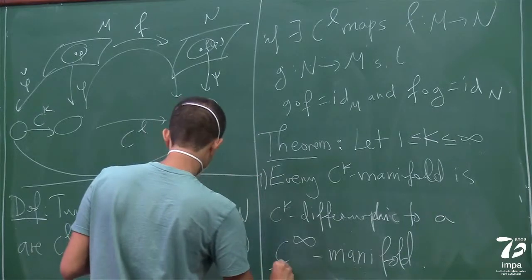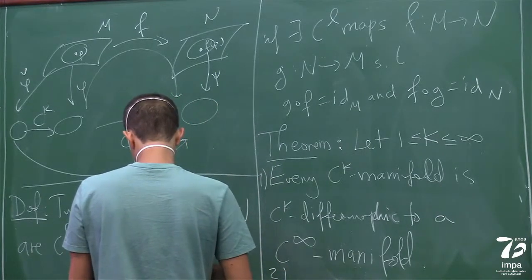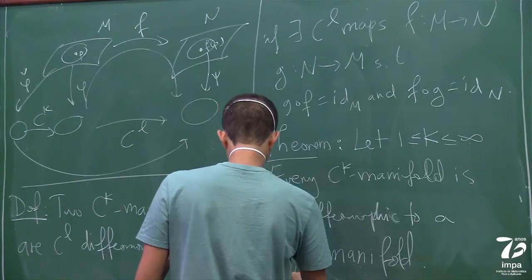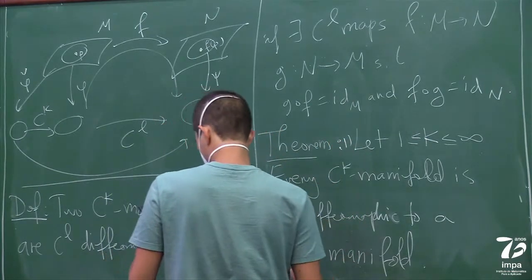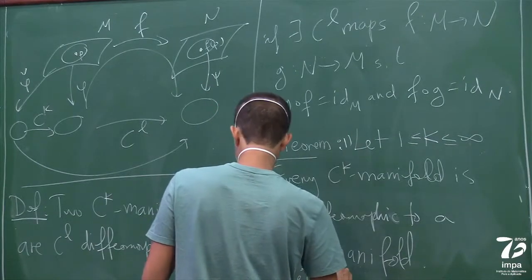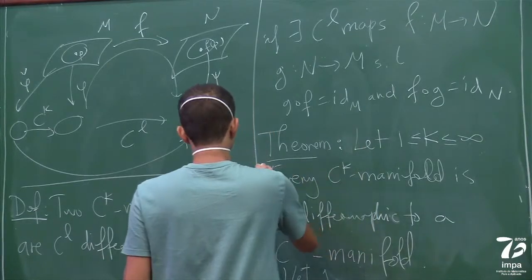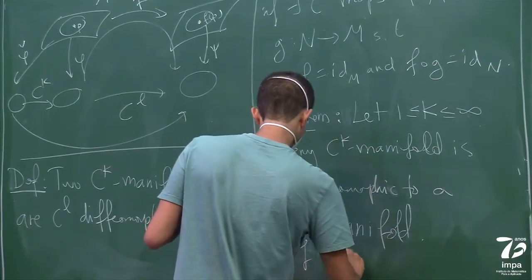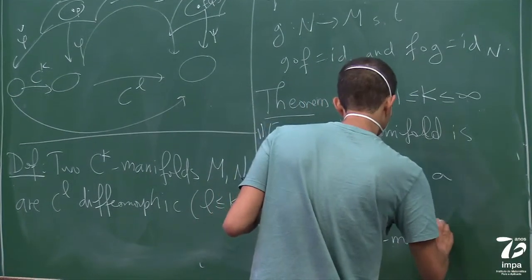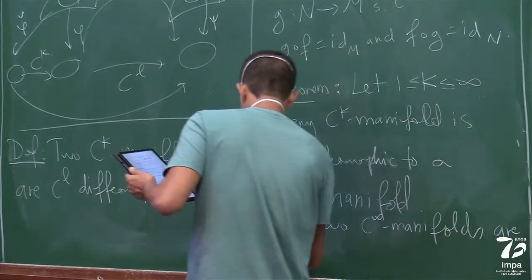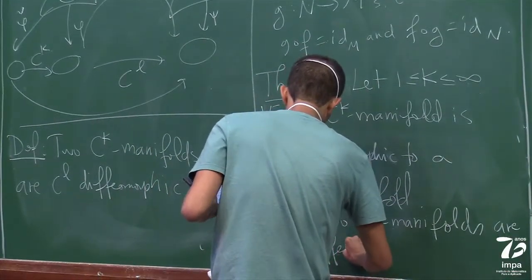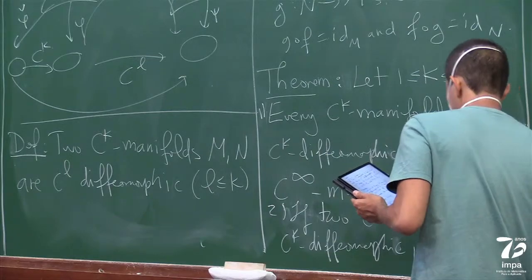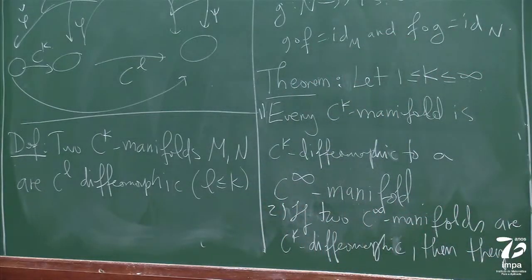So number 1 is this, and number 2 is: if two C infinity manifolds are CK diffeomorphic, then they are also C infinity diffeomorphic.